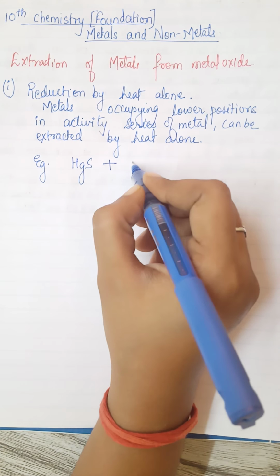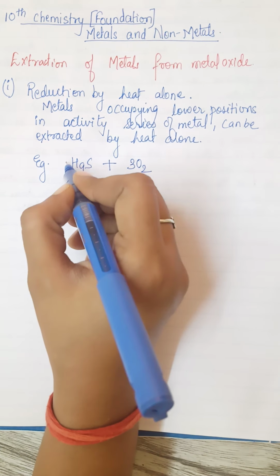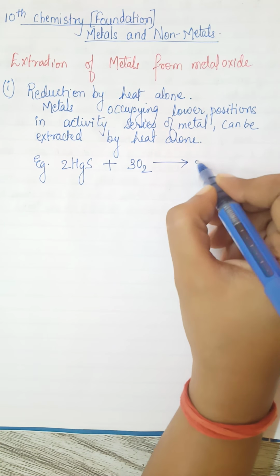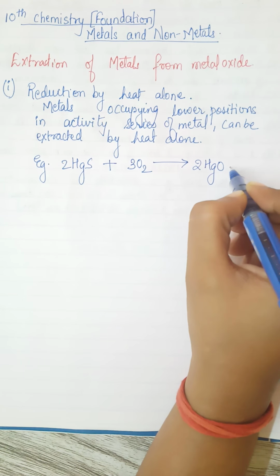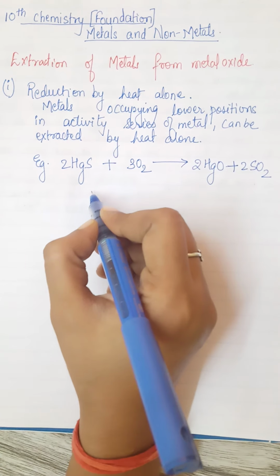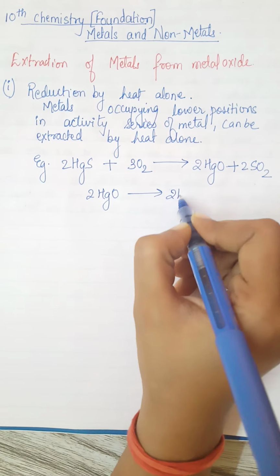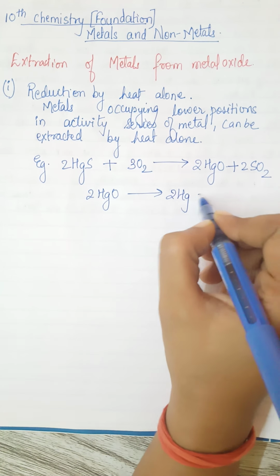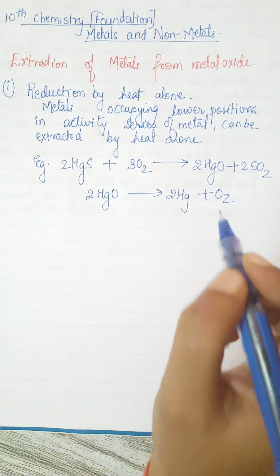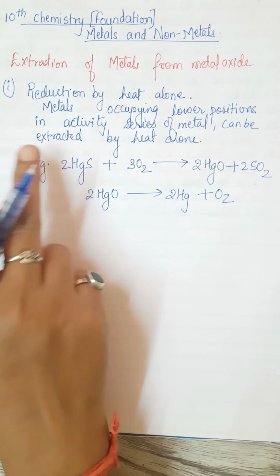When it is heated in the presence of oxygen, and that too excess of oxygen, immediately this turns into mercuric oxide, which is very highly unstable, and due to a small amount of heat also it gets converted to mercury, that is pure metal. Okay, so there are certain examples which can be easily obtained or extracted from the heating process alone.